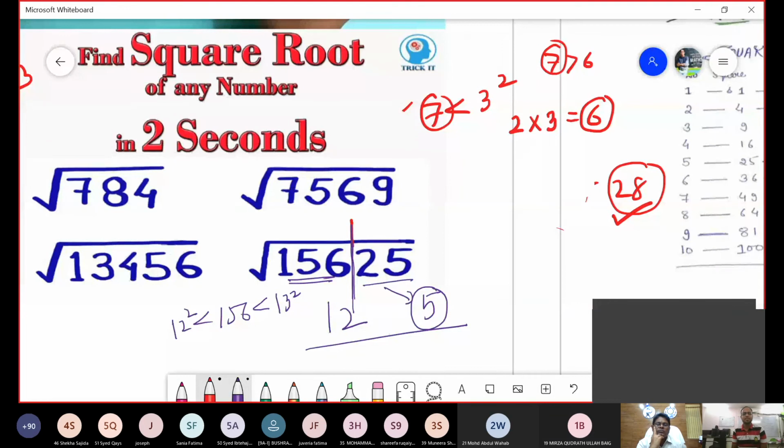The last method is left, that is cube root. Would you like to learn or shall I stop? It is getting overhead. What do you feel? I'm over, sir. We would like to learn, sir. Two students learn, not all, say एक दो बच्चे नहीं. All, yes, all sir. Learn.